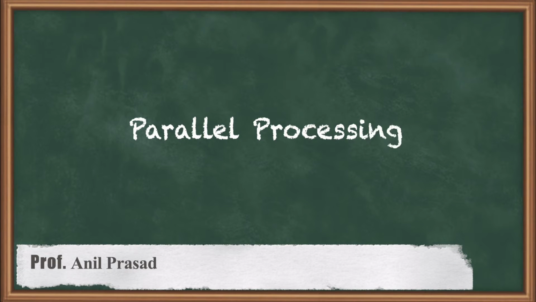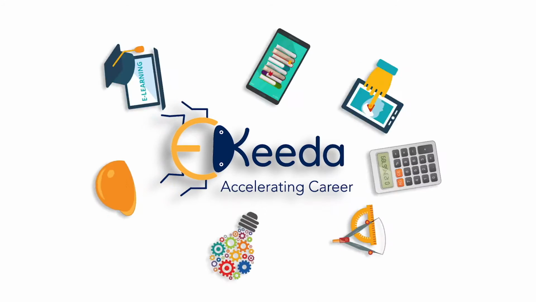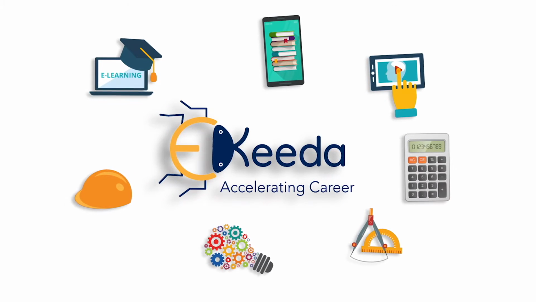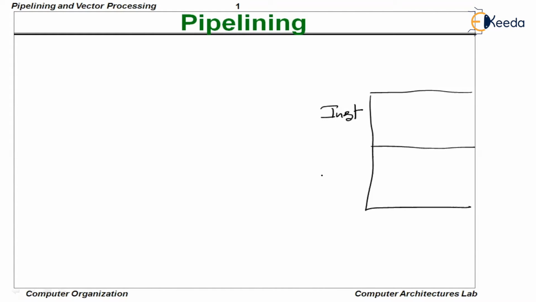Now, let us discuss more about concurrency and parallel execution. Let me take the help of the main memory. You know that the memory is divided into two parts. One is instructions, second one is data.